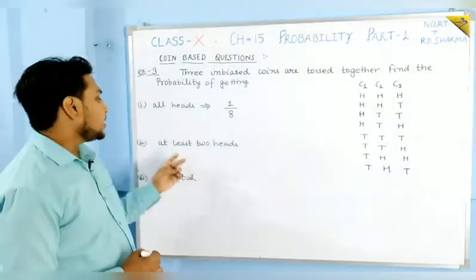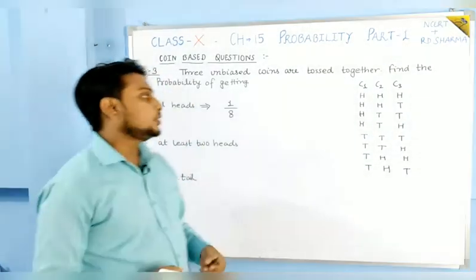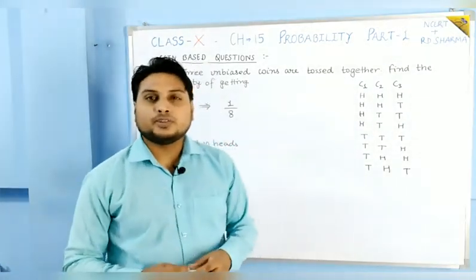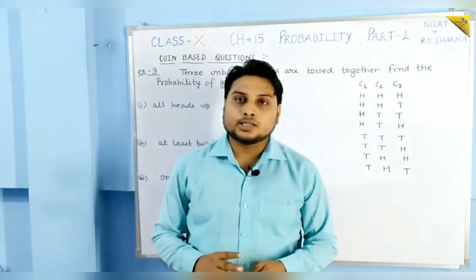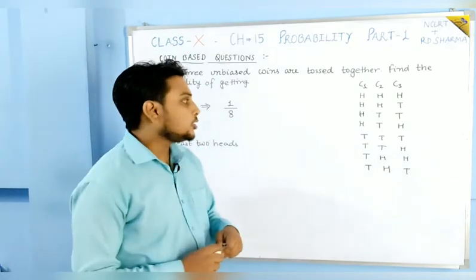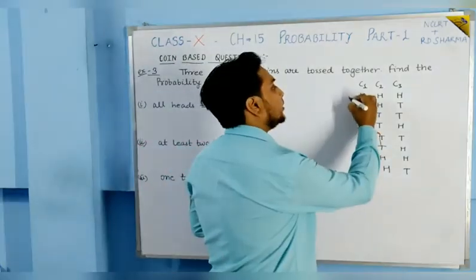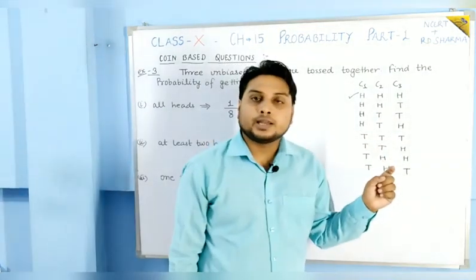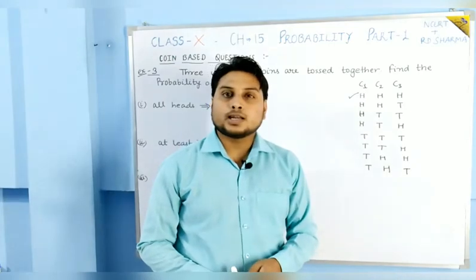The second question is at least 2 heads. I have told you the difference between getting 2 heads and getting at least 2 heads. If the question is at least 2 heads, this case will also be taken because 2 heads are there.